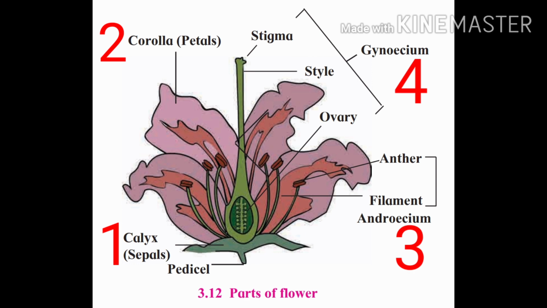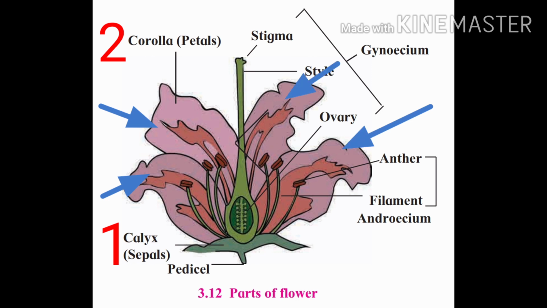Androecium and gynoecium are called essential whorls because they perform the function of reproduction, whereas the calyx and the corolla are called accessory whorls because they are responsible for the protection of the inner whorls. Members of the calyx are called sepals and they are mostly green in color. Members of the corolla are called petals and they are of different beautiful colors.